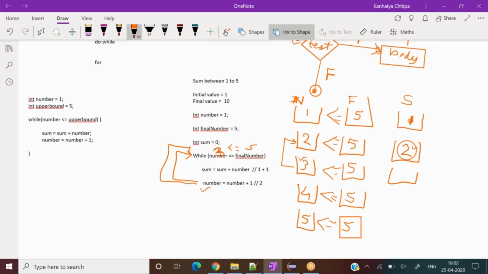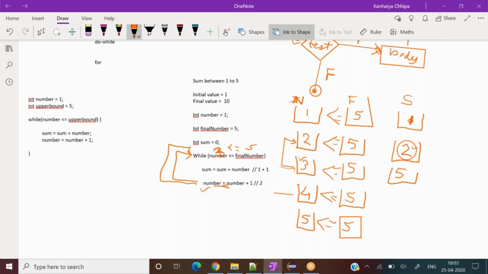Sorry, the value of sum is 2, not 3 right now. Sum is 2, and the number value at this stage is 3. So 3 plus 2 is what? 5. So I have to write 5. Then this line will make it 4.